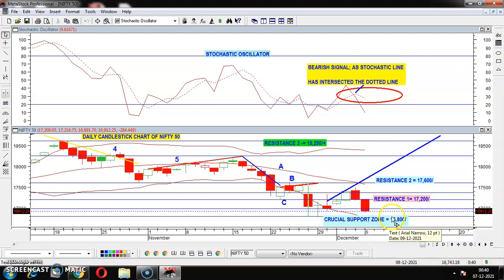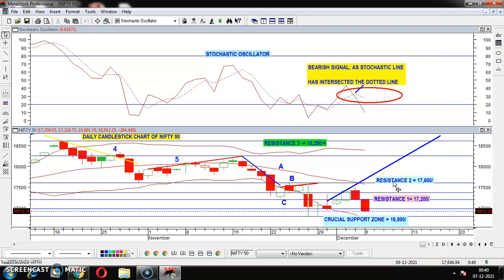This is a very, very crucial zone. If Nifty doesn't breach this zone, Nifty may go towards the upside, and if it goes upside, then the first resistance would be 17,200 and the next resistance would be 17,600 within this week. I'm telling you this. Okay, this is as far as the technical part is concerned.